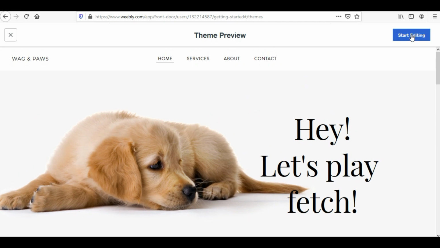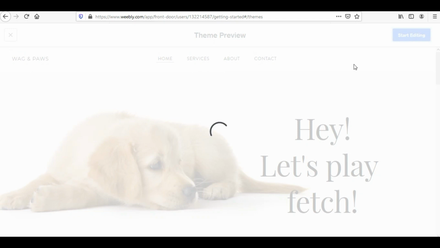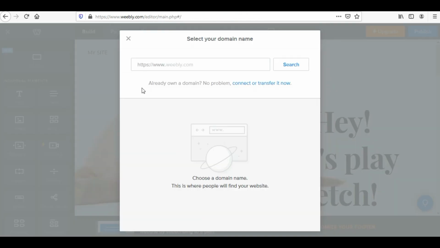So let me click on start editing. Once I click on start editing, the online cloud-based editor of Weebly would be loaded. I would find myself on this particular page where the first thing is to select my domain name. Here I can purchase a domain name from Weebly or I can use a subdomain of Weebly. Randomly I'm just choosing a domain name over here.